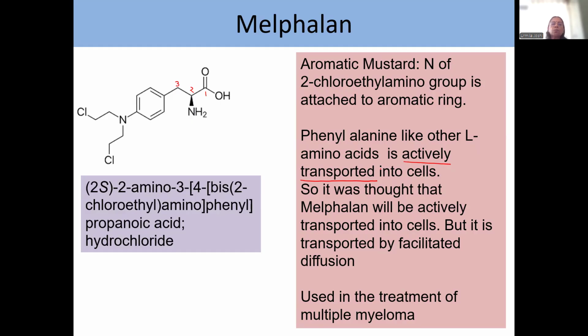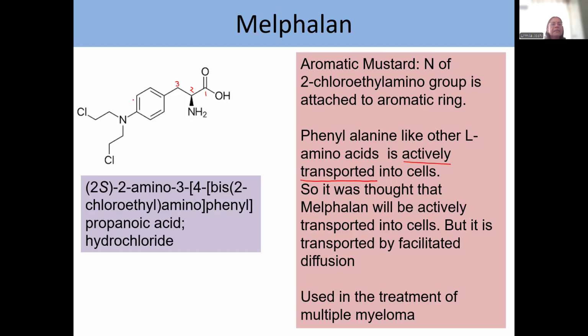So what happens? Most of the phenylalanine is taken up by the cells. Okay. Although the concentration extracellularly is less, still all of the phenylalanine can be taken inside the cell. So it was thought that melphalan will also be actively transported into the cells.